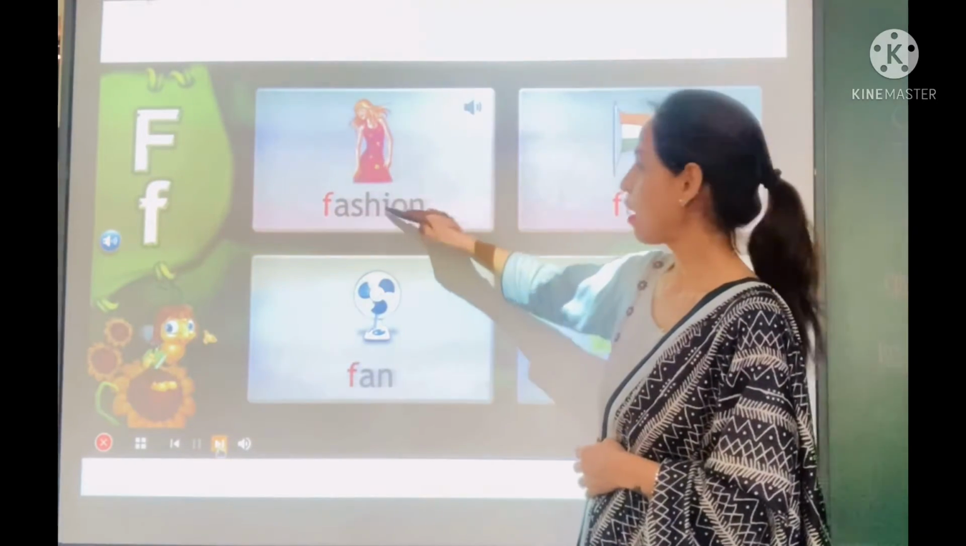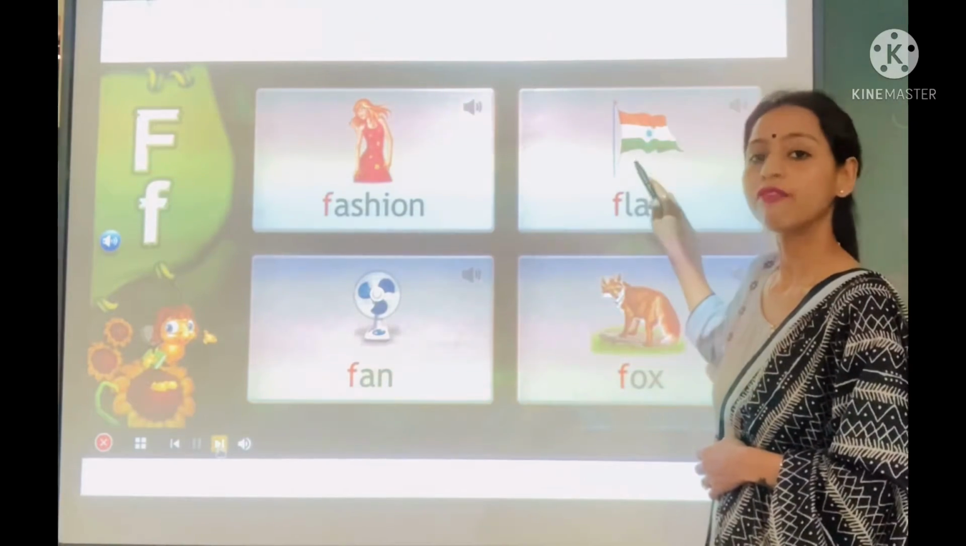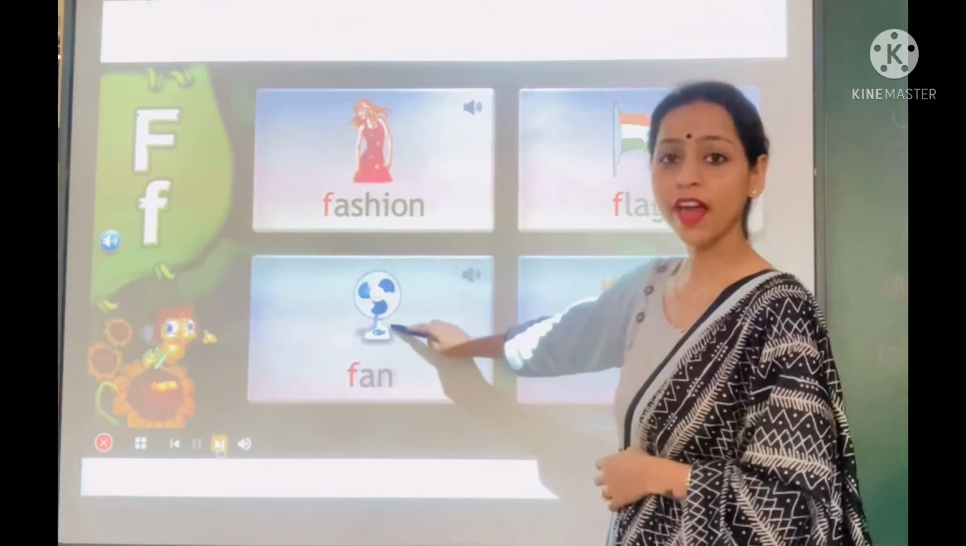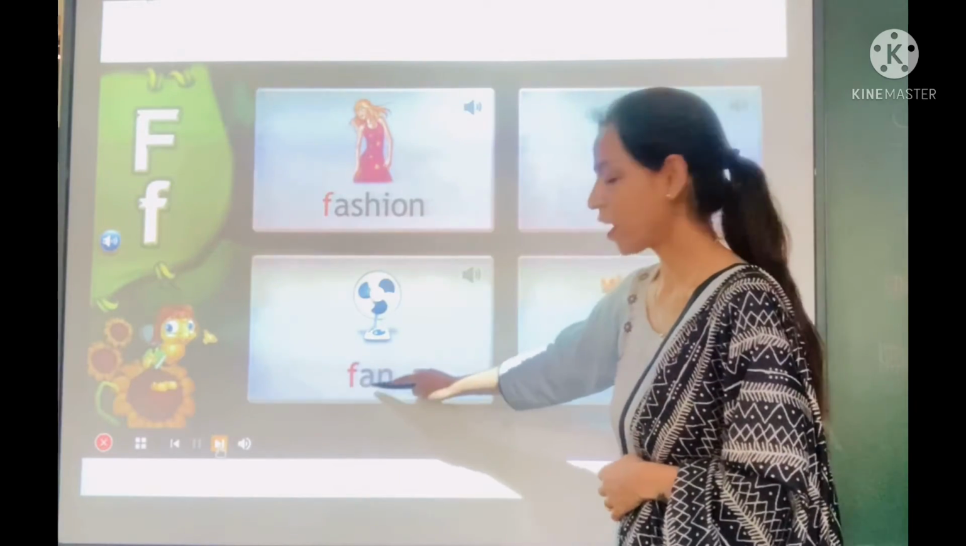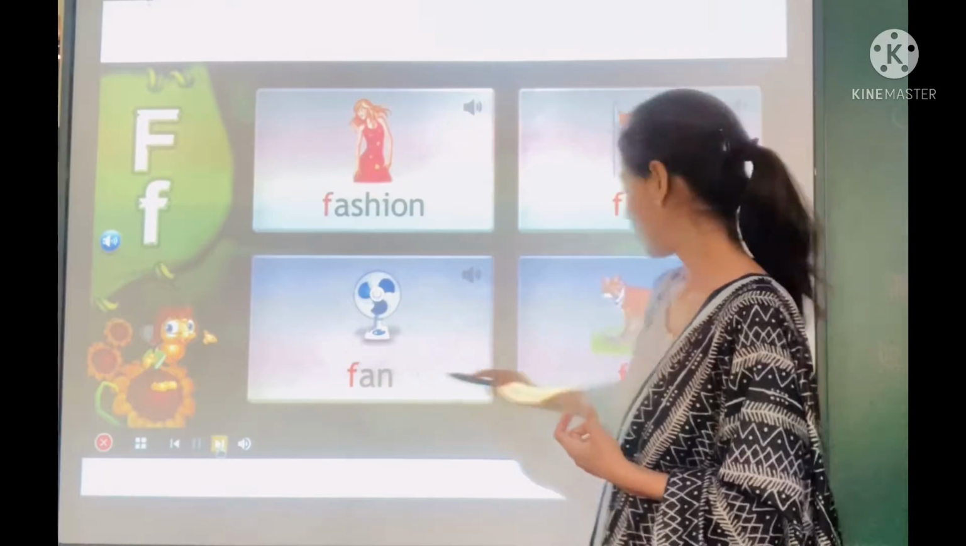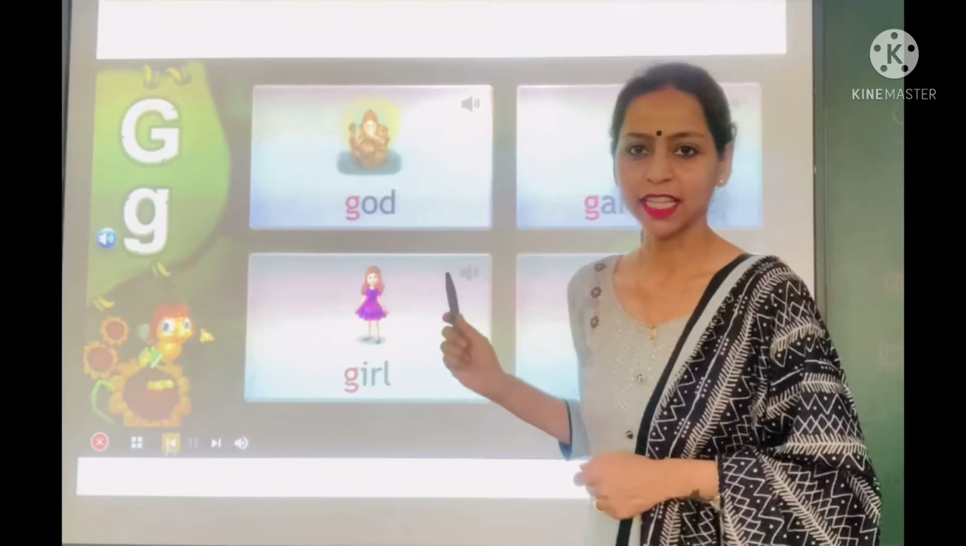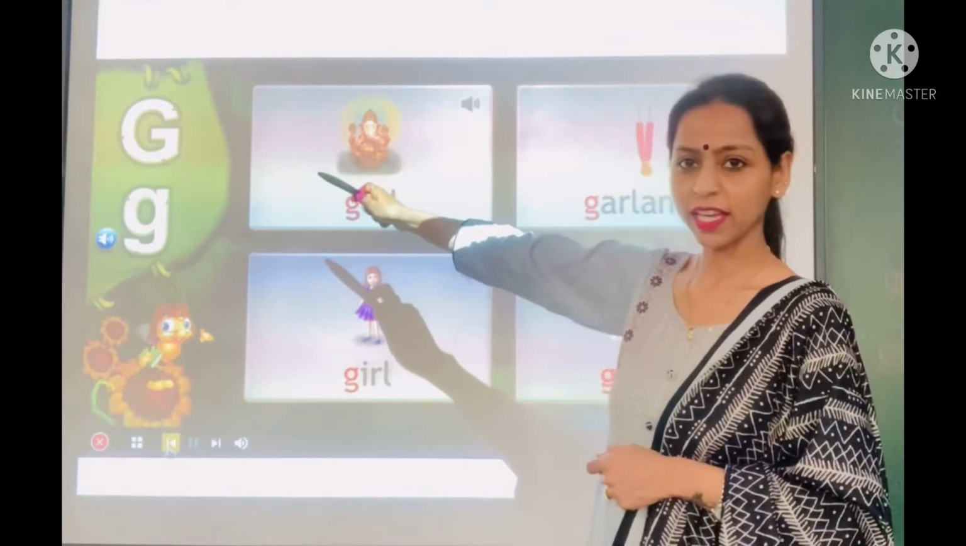Fashion, fashion. Flag, flag. Fan, F-A-N. F sounds F, so it is fan. Fox, it is fox.